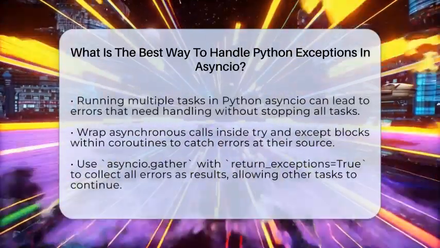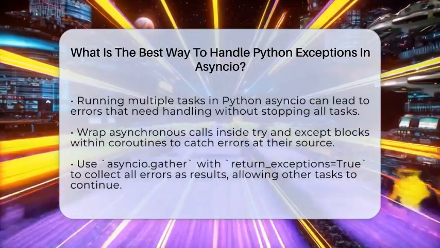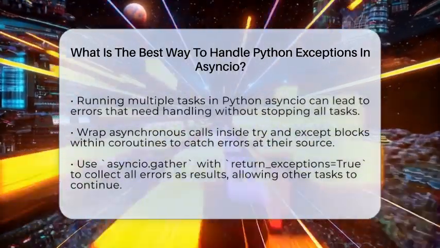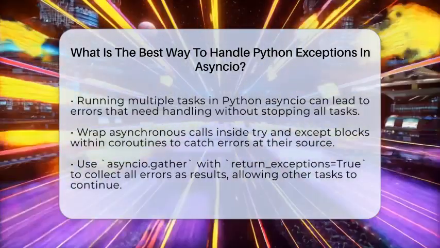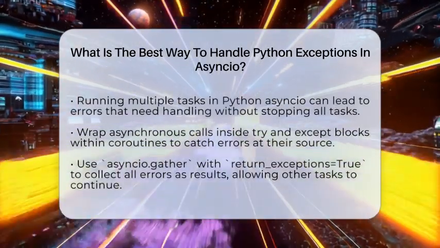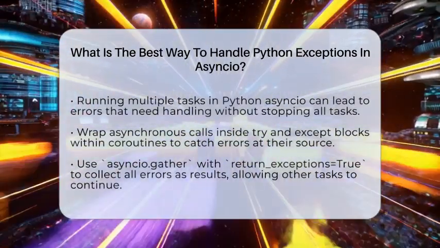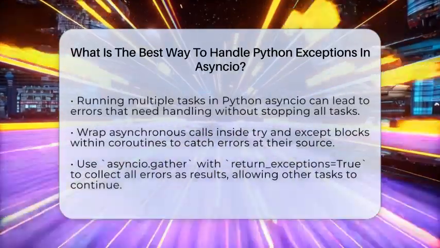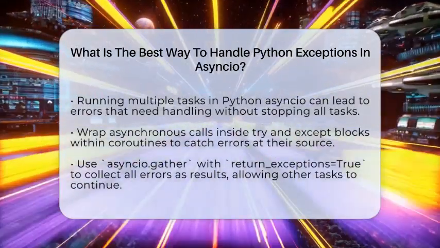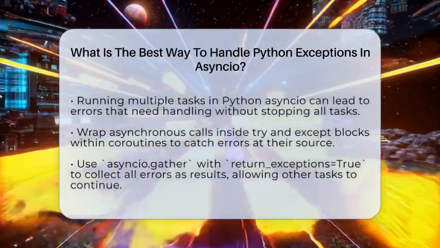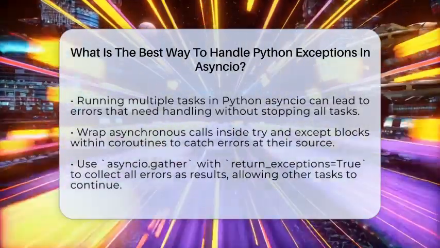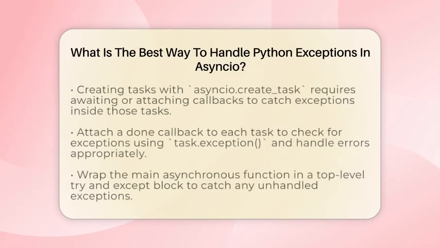Handling exceptions in Python's Asyncio can seem tricky at first, but with the right techniques, you can keep your program running smoothly. First, always wrap your asynchronous calls inside try and except blocks within your coroutines. This way, if an error like a value error or division by 0 happens, you catch it right where it occurs. It's the simplest way to prevent errors from bubbling up unexpectedly.